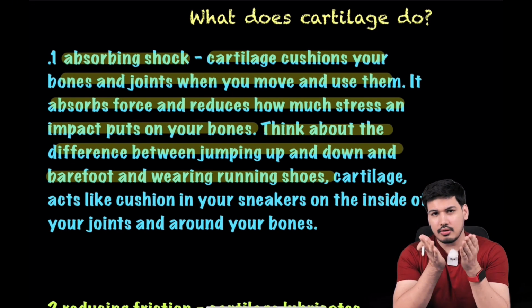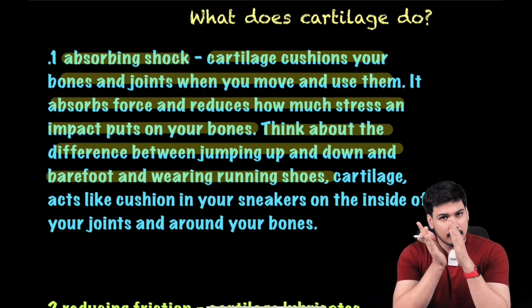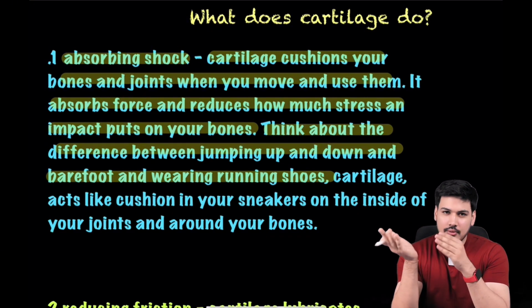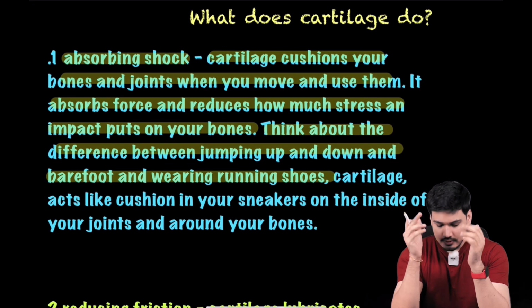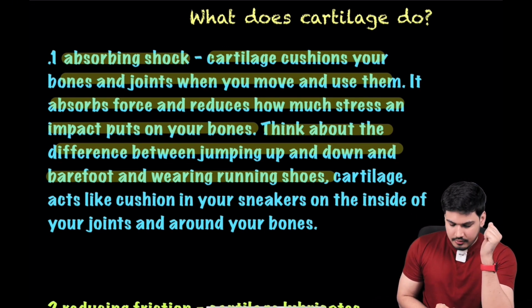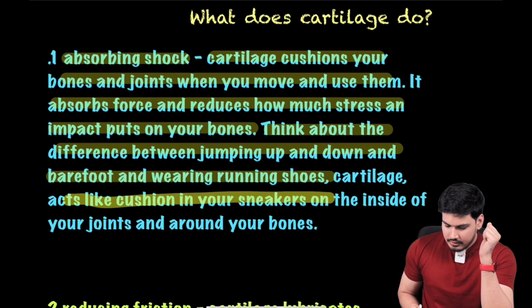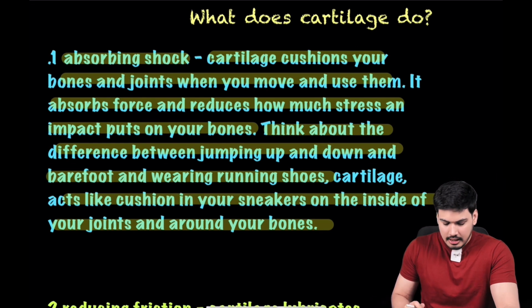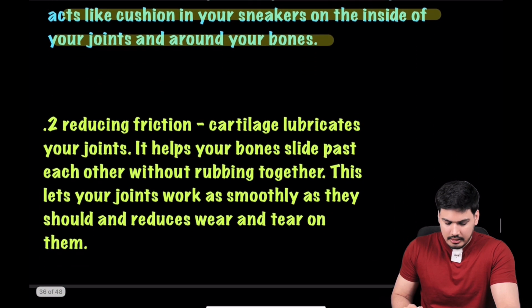It helps in absorbing shock and everything. So that sole, you can compare it with the role of cartilage, okay. So cartilage is comparable to the role of that sole of the shoes. This is a very nice example. It acts like a cushion in your sneakers on the inside of your joints and around your bones. So this is a very important point, okay. So okay, go ahead.